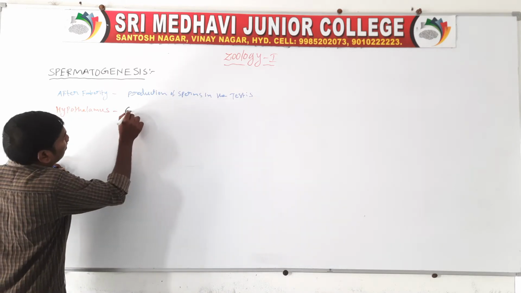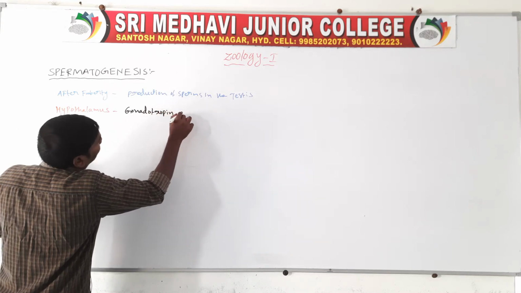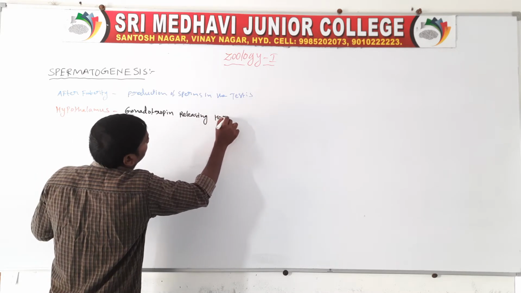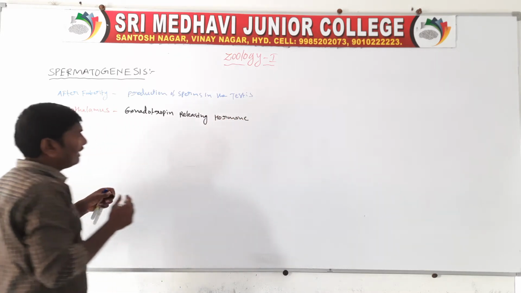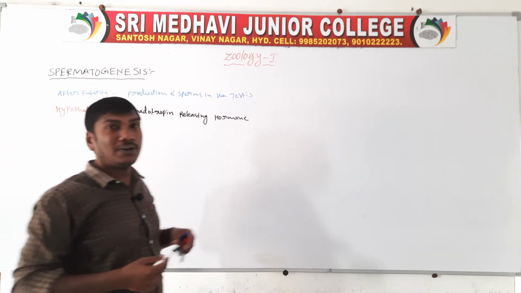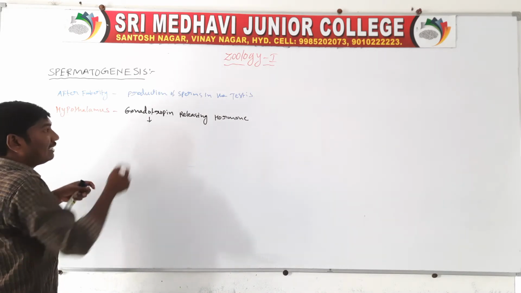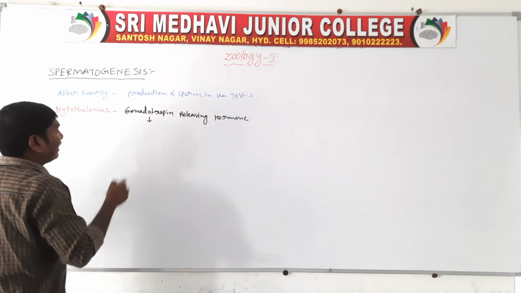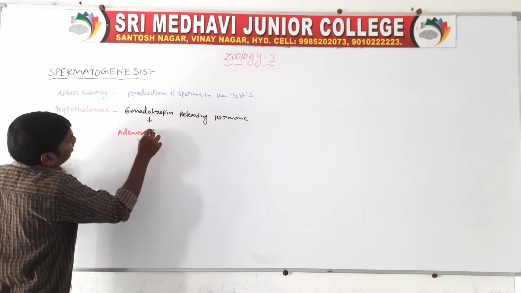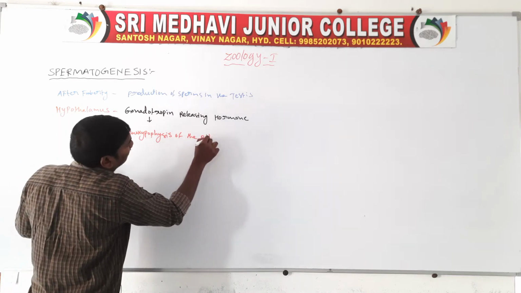This hormone affects the adenohypophysis of the pituitary gland.